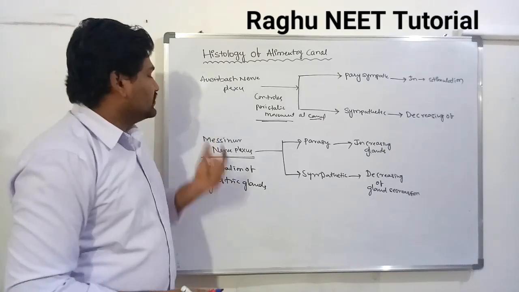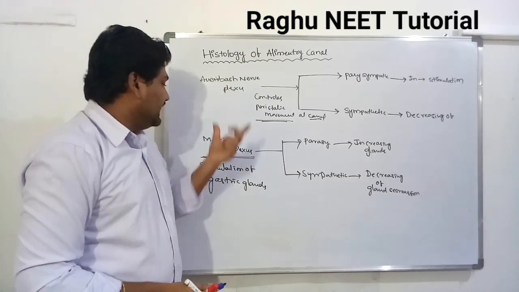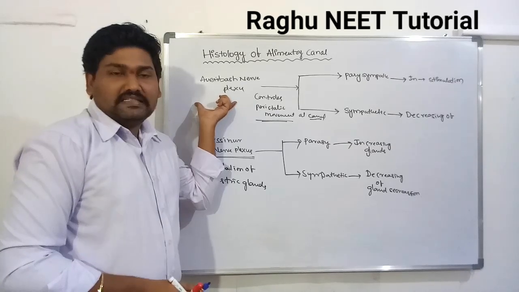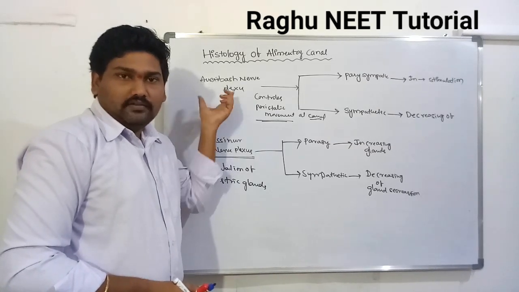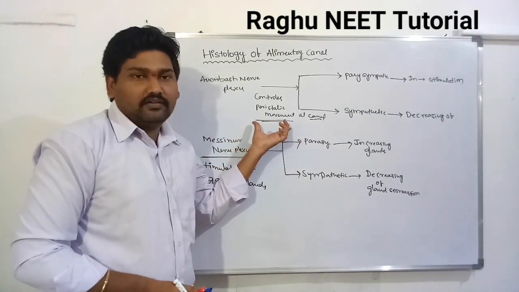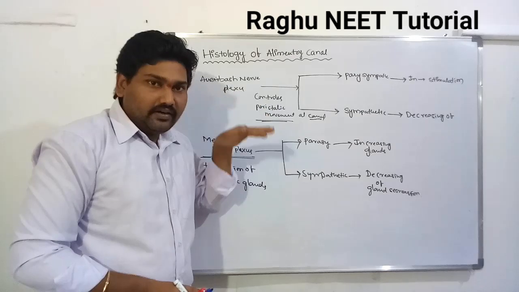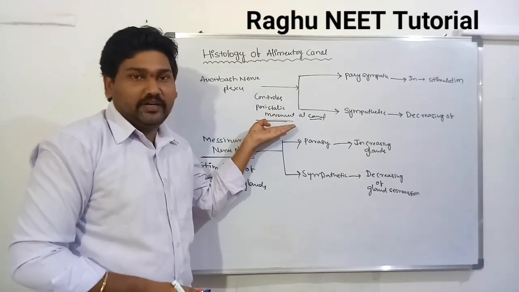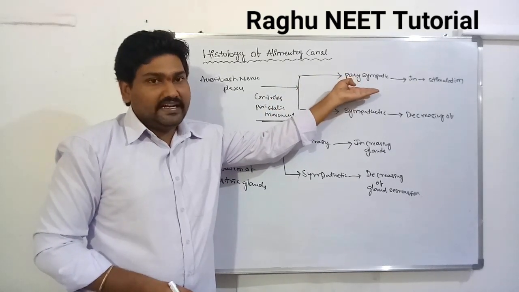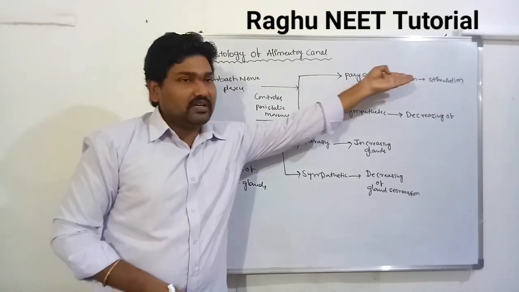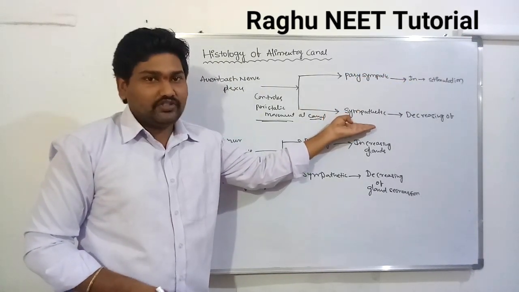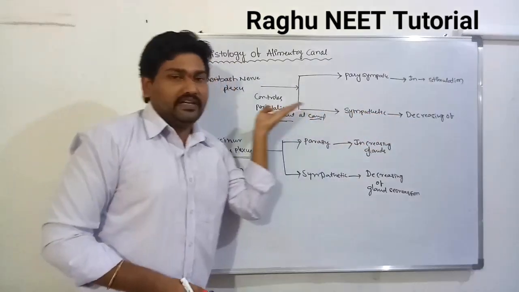So first one, what are Auerbach's nerve plexus and Meissner's nerve plexus? The Auerbach's nerve plexus is present in between the circular muscle and the longitudinal muscle. These control the peristaltic movement, nothing but the acceleration and decreasing of the peristaltic movement of the complete alimentary canal. This acceleration is controlled by the parasympathetic nervous system, which completely stimulates it. After the stimulation, the decrease of their peristaltic movement is controlled by the sympathetic nervous system.